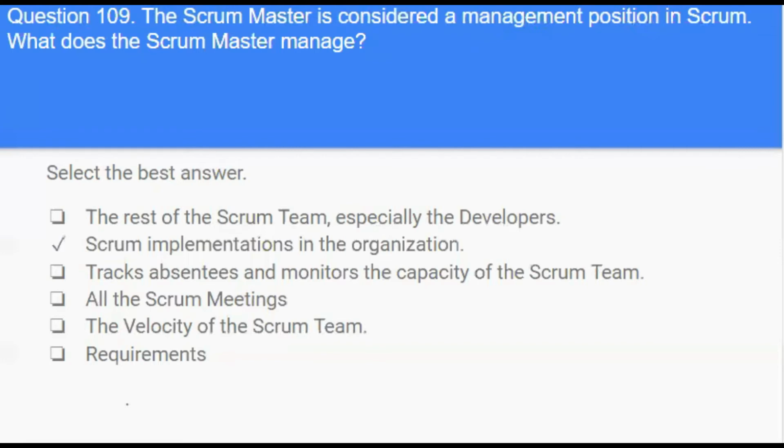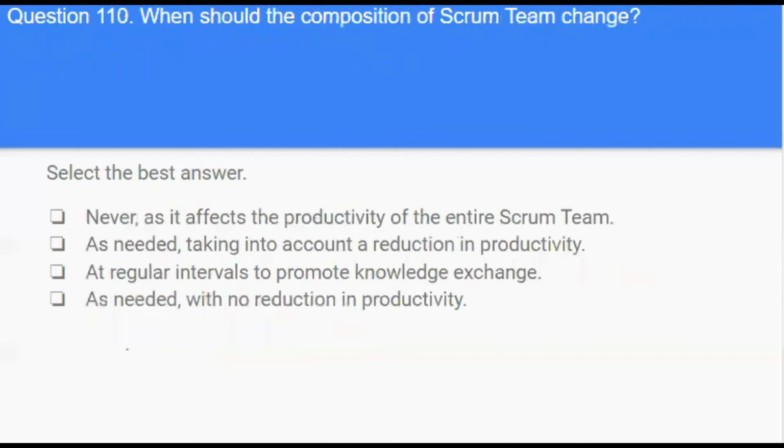Answer is the Scrum implementation in the organization. The Scrum Master ensures that the Scrum framework is adopted and understood.